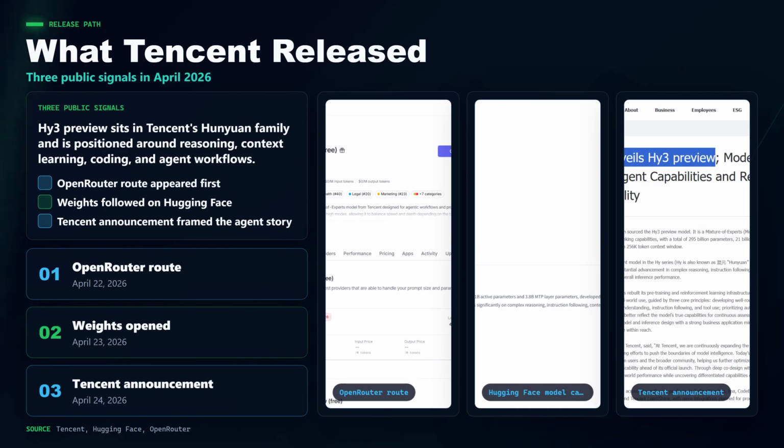Hy3 Preview is part of Tencent's Hunyuan family. OpenRouter lists the route as released on April 22, 2026. Tencent's model card says the weights were open-sourced on April 23, and Tencent's own announcement followed on April 24. Tencent calls it the most intelligent model in the Hy series so far, aimed at complex reasoning, instruction following, context learning, coding, and agent workflows.